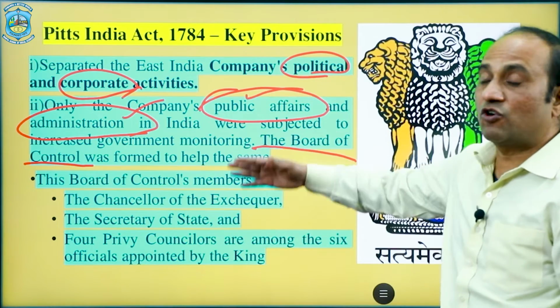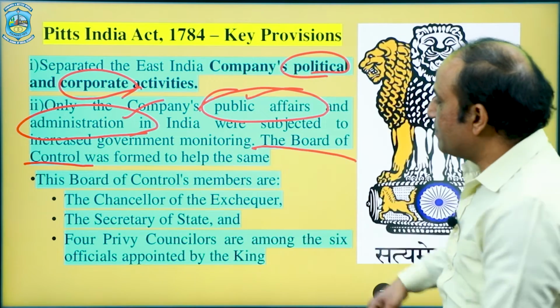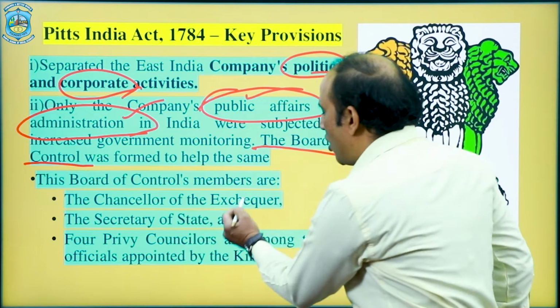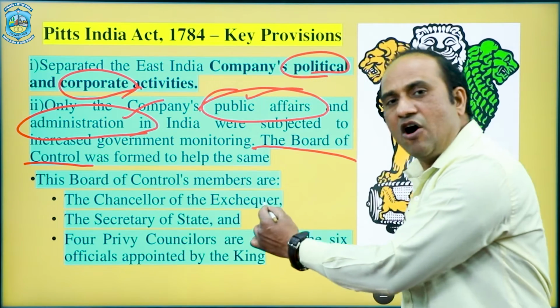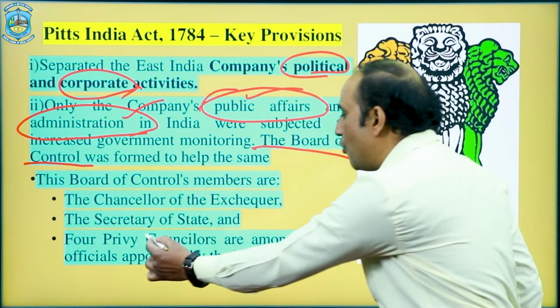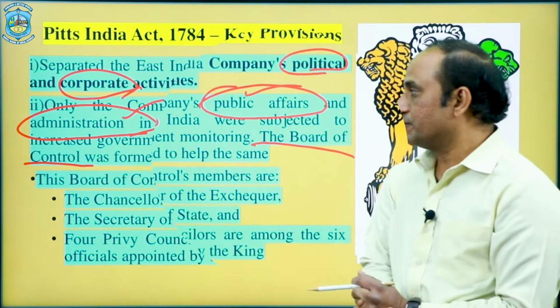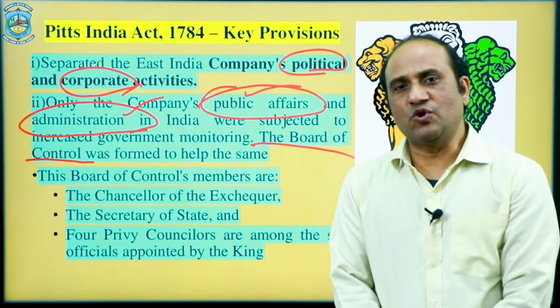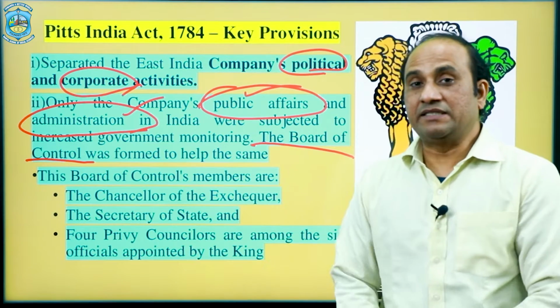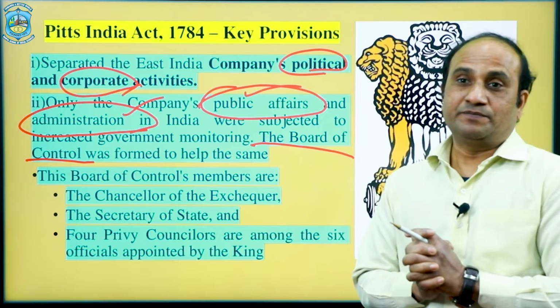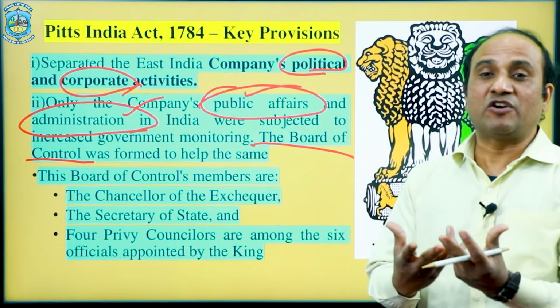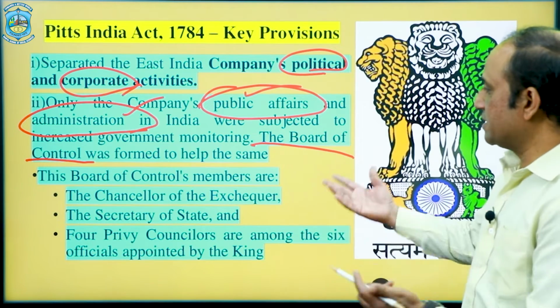This Board of Control comprised the Chancellor of Exchequer, the Secretary of State, and 4 Privy Councillors, among these 6 officials appointed by the King. That means this Board of Control will represent the government. It will create the influence of the government in India through this body.